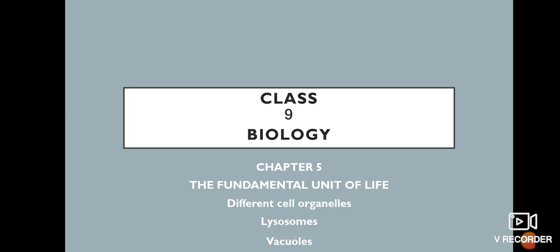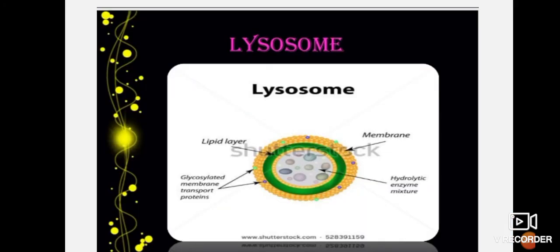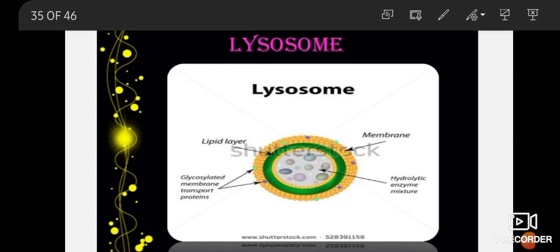Dear students, we are learning chapter 5, the fundamental unit of life. In that, we are learning the different cell organelles. Till now, in cell organelles, we had completed the endoplasmic reticulum, Golgi body, then mitochondria. Now, today, we have to learn about the two different cell organelles which are known as lysosomes and vacuoles. So, let's begin it. First of all, we have to learn about the lysosome.